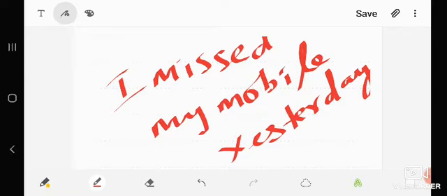Here the verb is missed, and it is used in simple past tense form because we have the time of completion of the action. When we know the time of completion of an action, we have to use simple past tense. This is the rule for simple past tense.